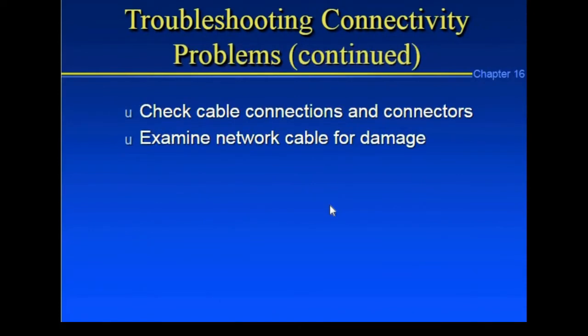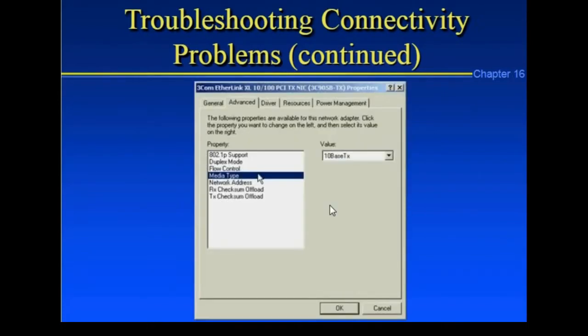Check cables and connections, and examine network cables for damage. It helps you understand the troubleshooting problems step by step. Follow these steps, and you can solve and understand the troubleshooting problems.